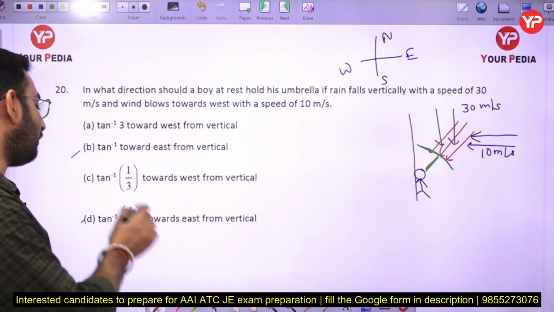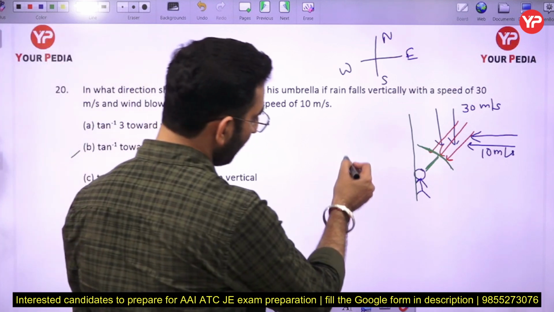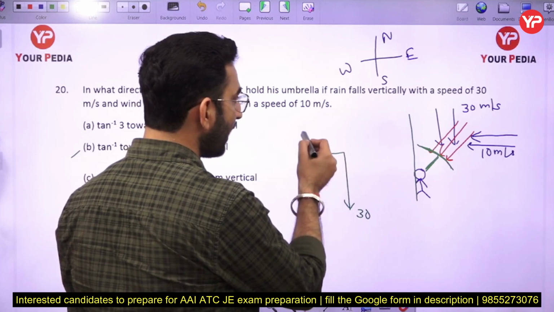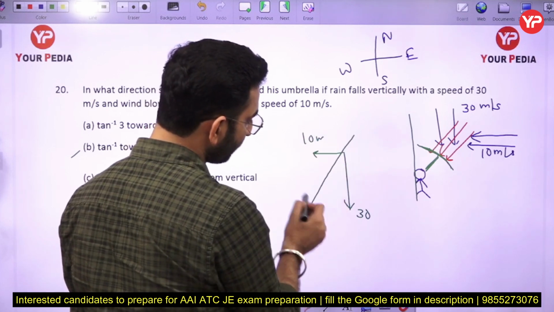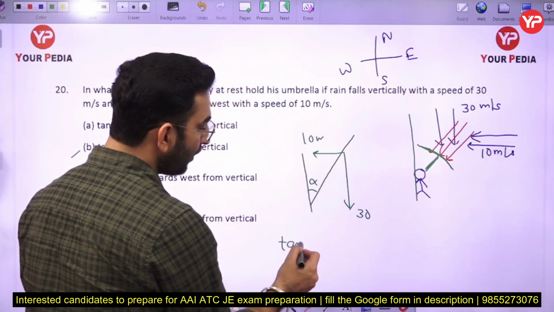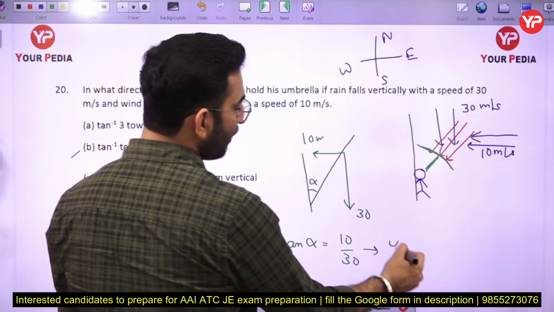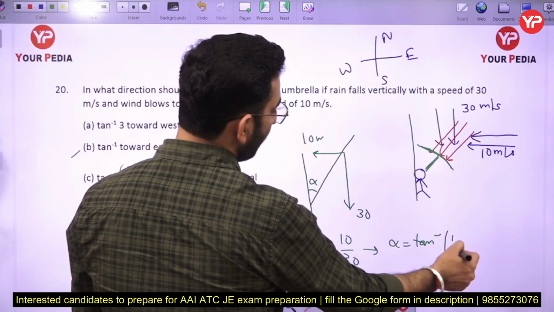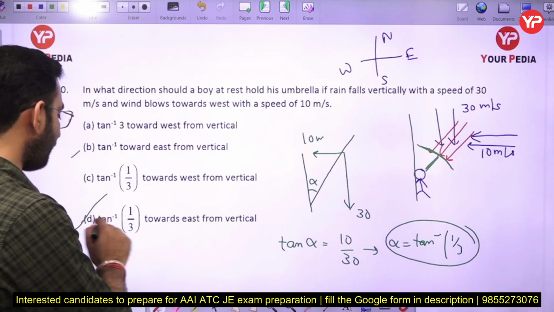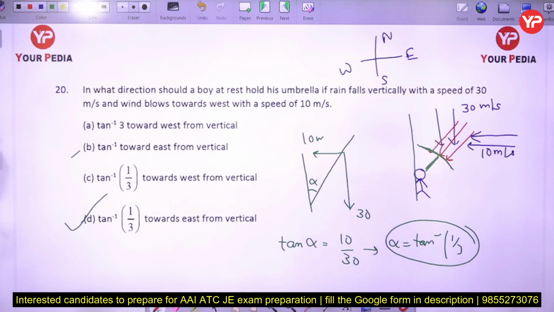Now we have to find out the value of the angle at which it has to be held. So now you can say the downward velocity is 30, and here we have a 10 meter per second velocity, and we have to calculate this particular angle. Can I say that tan of alpha is going to be equal to 10 by 30? Therefore alpha is going to be equal to tan inverse 1 by 3. Okay, so option number D, tan inverse 1 by 3 toward east from the vertical, the person has to hold the umbrella. So option number D will be the correct answer.